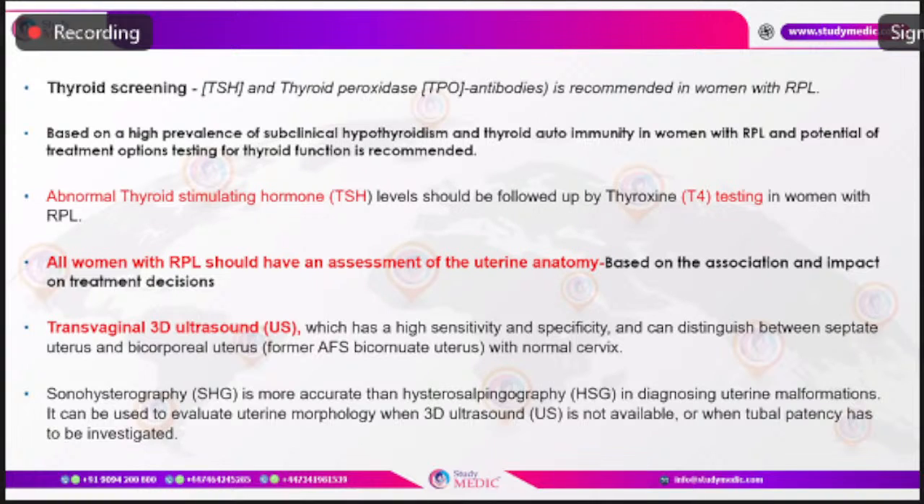When there is an abnormal TSH level, it should be followed by T4 testing, or thyroxine testing, in women with